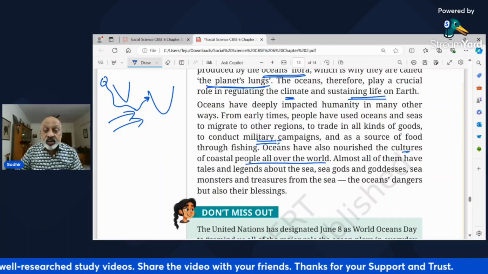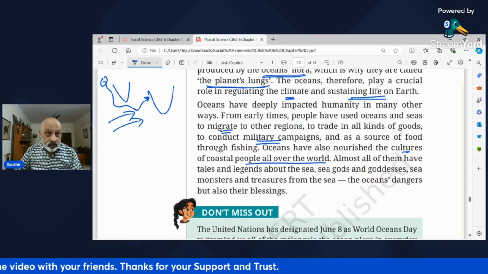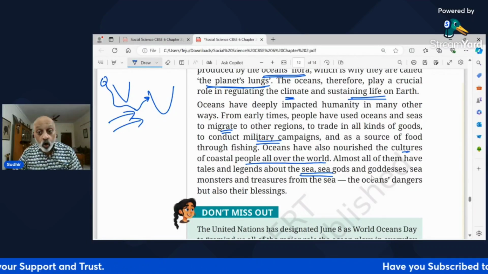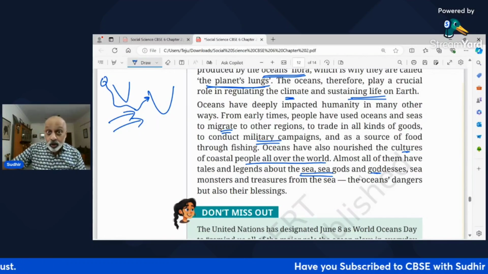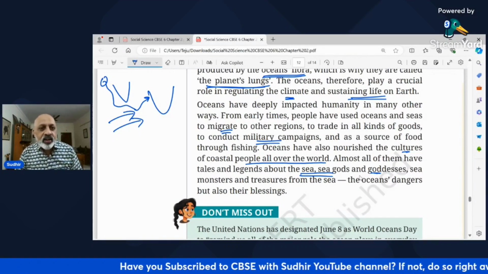Military campaigns, Indian Navy, there are Navy exercises which take place. People migrate to other countries, other regions on ship. Then there are lots of stories about sea gods and goddesses. There are pirates, robbers on the sea. So ocean is a rather fascinating place.